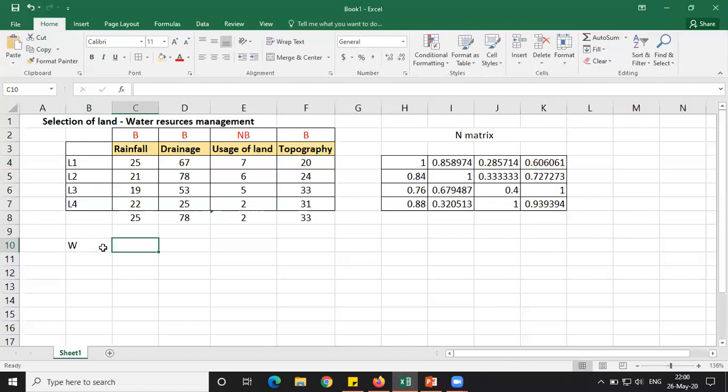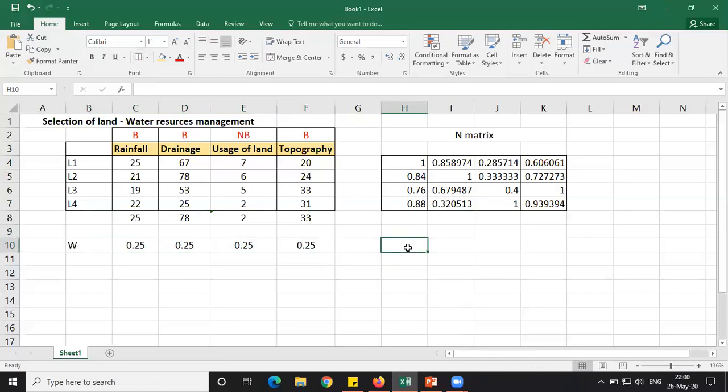Here I will consider equal weights, that is 0.25, because all the weights should sum to 1. So I will take 0.25, 0.25, 0.25, 0.25. All the weights add up to 1, so my criteria is satisfied. I am getting the weight total as 1, and this completes my formula.